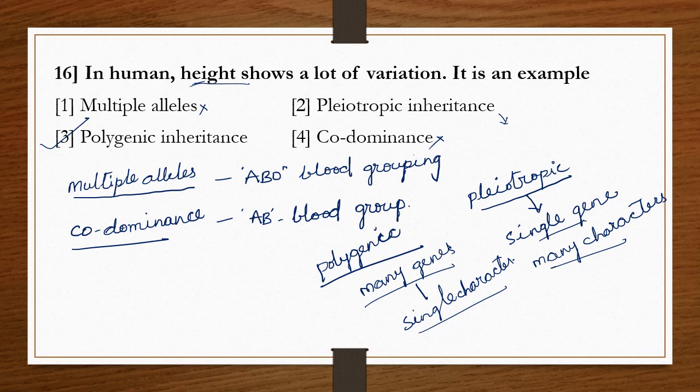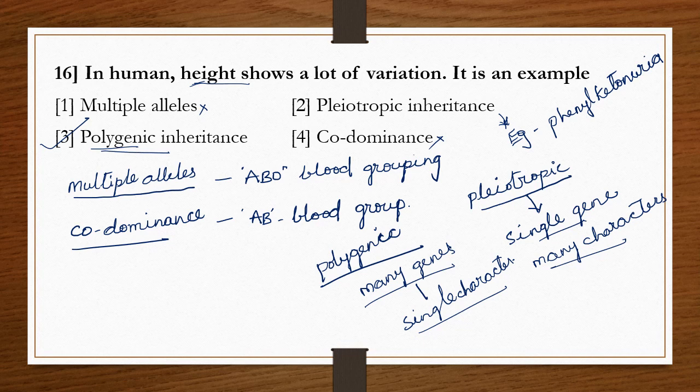Whereas variations in height are an example of polygenic inheritance. Polygenic means many genes controlling a single trait.